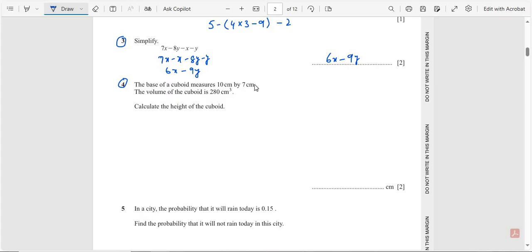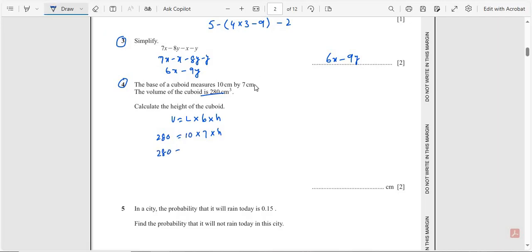So we write the formula for the volume of a cuboid: V equals length multiplied by base multiplied by height. So 280 is equal to 10 multiplied by 7, which is 70, times h. Dividing 280 by 70, we get h is equal to 4. So the final answer is 4 centimeters.